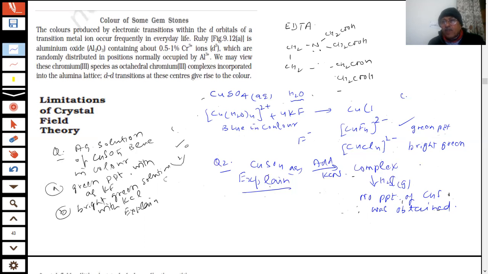What is the complex which is formed here, students? First you had Cu2+ and CN-, so here it will be [Cu(CN)4]2-. Once this complex is formed, copper 2+ ions are not available, and therefore there will be no precipitate with the sulfide ions. Because cyanide is a strong ligand, copper ions are not free, and hence no precipitate can be produced.